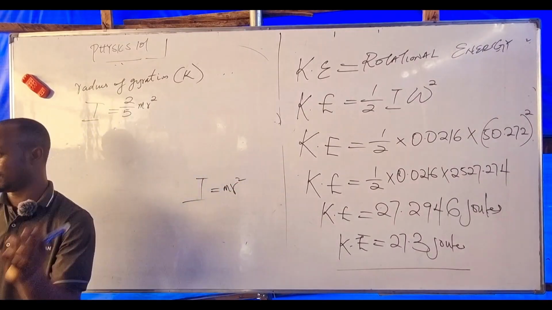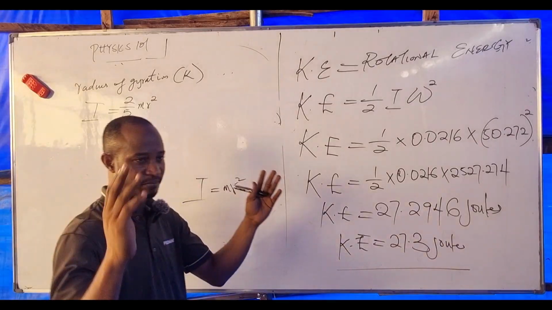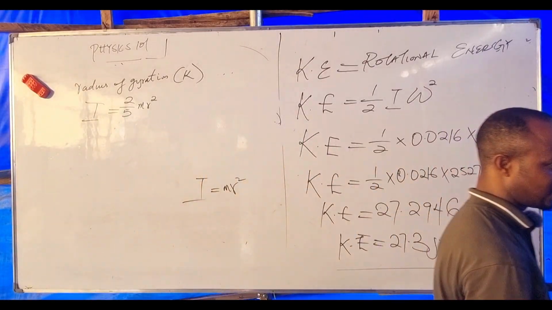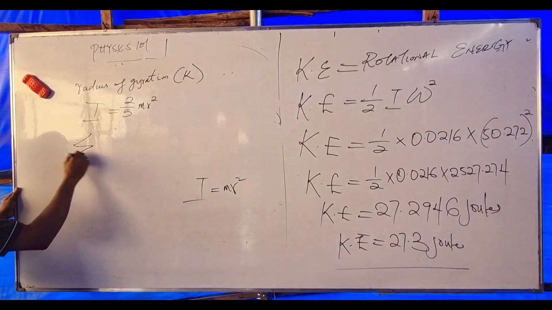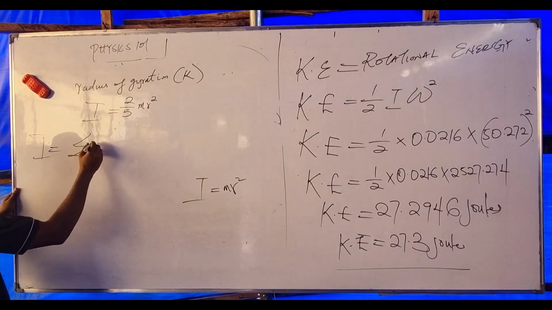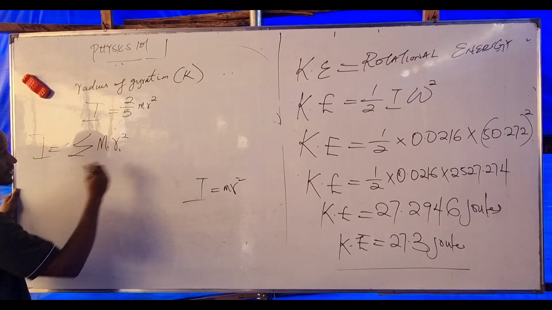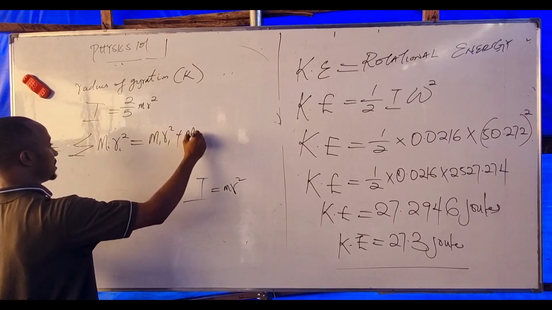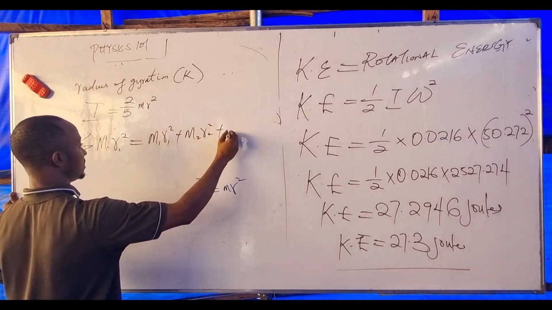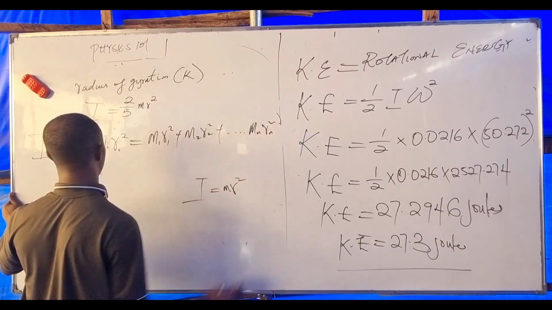But for a system of particles, multiple particles, inertia is given as the summation of m_i r_i squared, which equals m1 r1 squared plus m2 r2 squared plus up to mn rn squared.